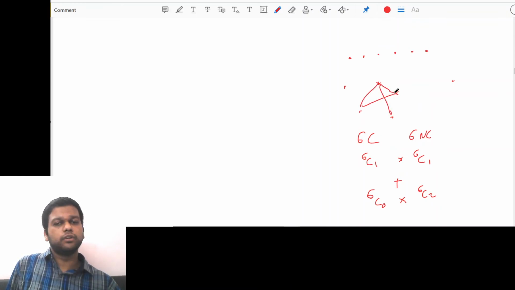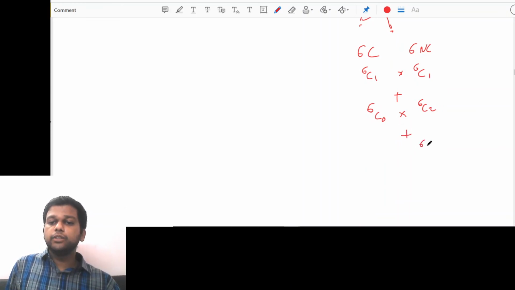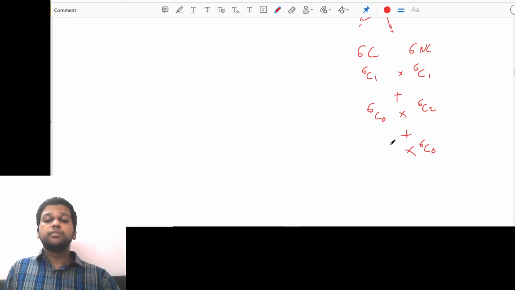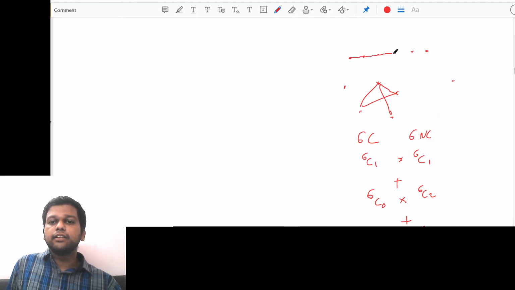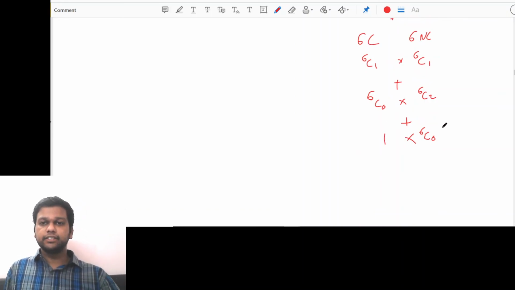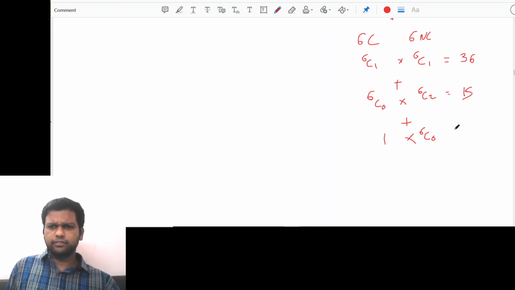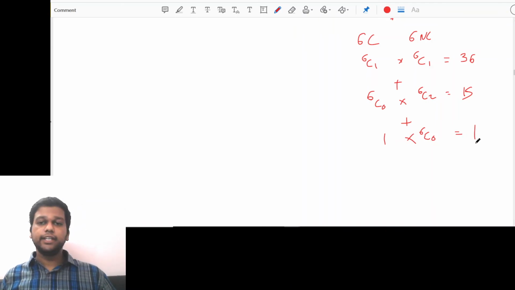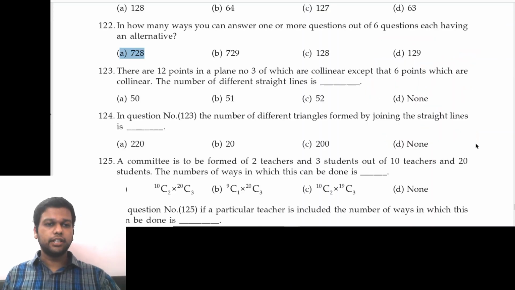Or we will not select any non-collinear point, but now this will not be 6C2, because from these collinear points there can only be one line, right? So this will just be 1. So this is 6 into 6, 36. This is 1 into 15, 15, and this is 1. So 36 plus 15 plus 1, 52 is the correct answer.